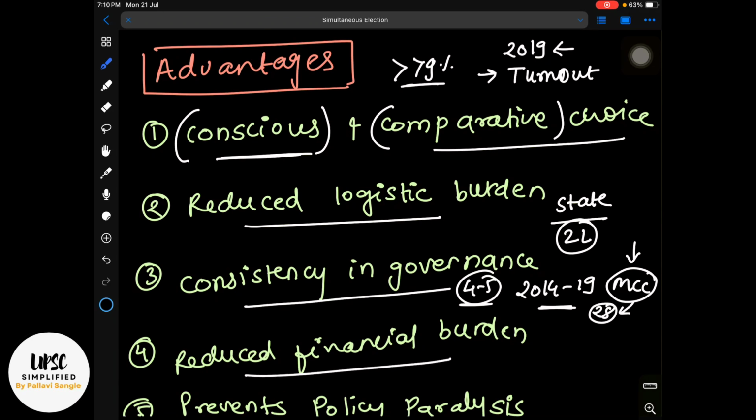Then reduced financial burden also, because we know that huge machinery and huge financial cost is involved to conduct all these elections. This will be reduced if everything is happening at once. Simultaneous election will also prevent policy paralysis, because we have seen that the enforcement of model code of conduct and disruptions in the administrative activities will be there if the elections are happening very frequently. For financial burden, the 2018 Law Commission had estimated that the cost will be cut by over 40% if the elections are happening in simultaneous mode. So all these advantages you can write.